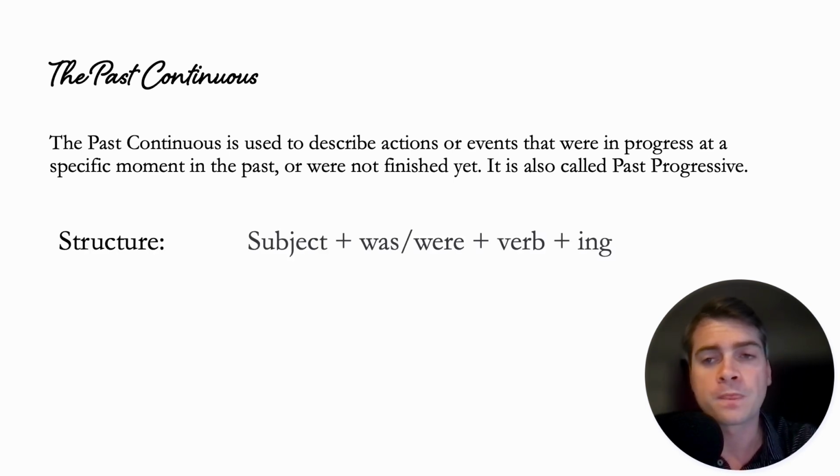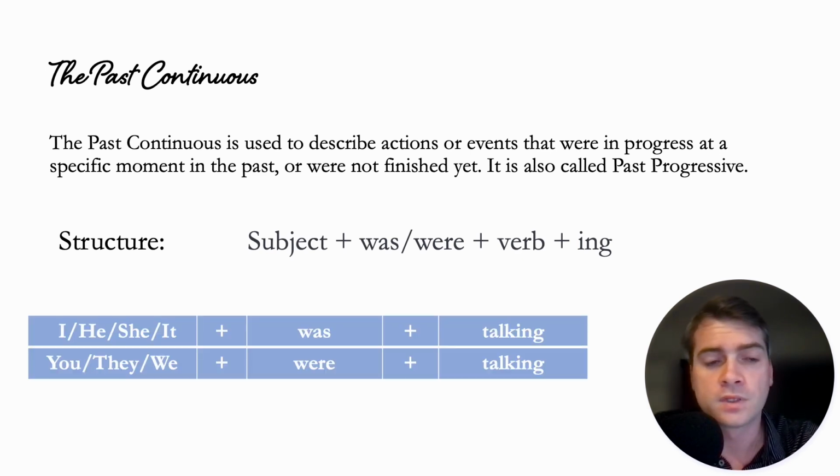So if we look at the structure, we're going to have our subject plus was or were, depending on which subject it is, okay, plus the root form of the verb plus ing. So again, very similar to the present continuous, except that instead of the present tense be verb, it's going to be either was or were. So just to look at it visually, you'll have I, he, she, or it plus was, and then the root form of the verb to talk plus ing. So I was talking, okay? And then for you, we, or they, it would be they were talking.